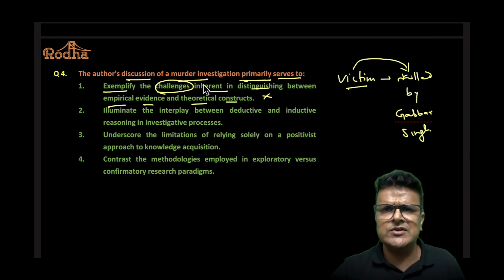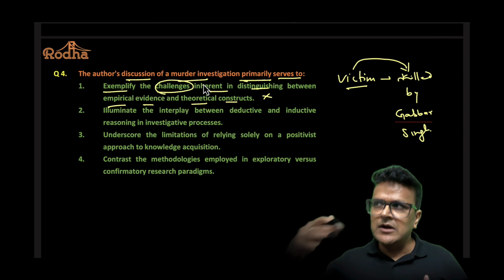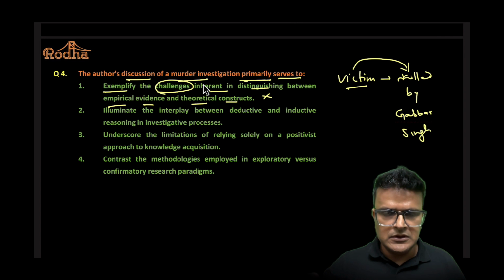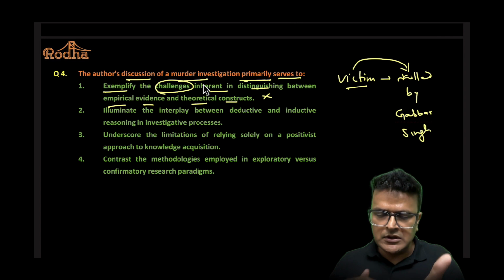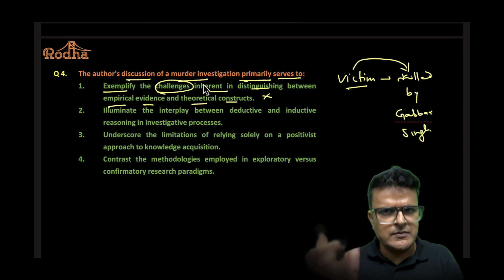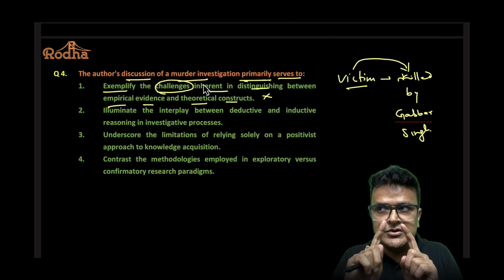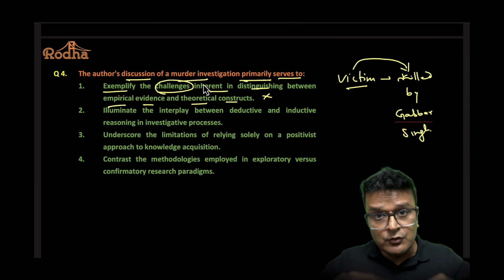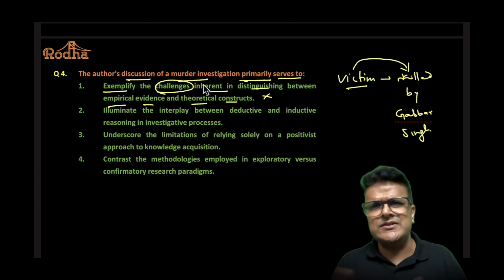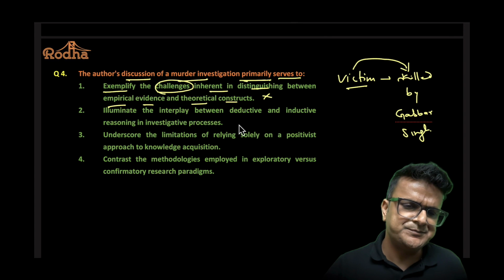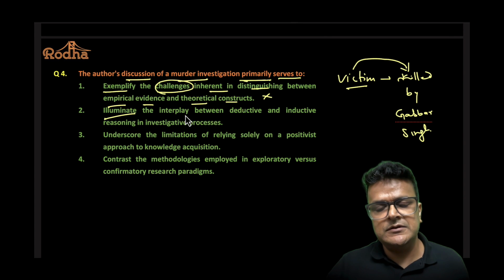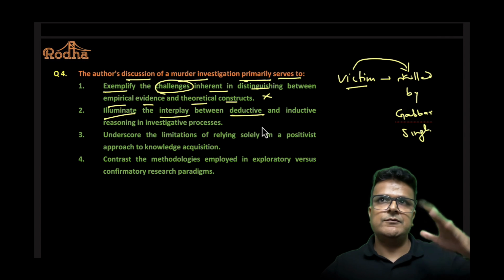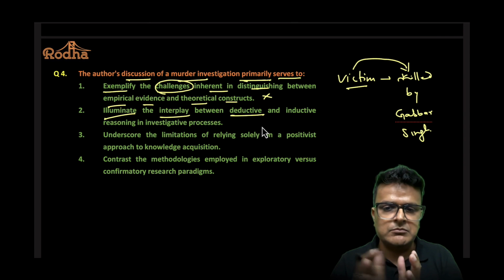Especially murder investigation, he talked about only in terms of how we investigate, and who is the murderer ultimately. How we investigate has some impact on it, right? So he used the murder case to talk about the way we inquire, not challenges, difficulties and all. क्या बकवास है ये?